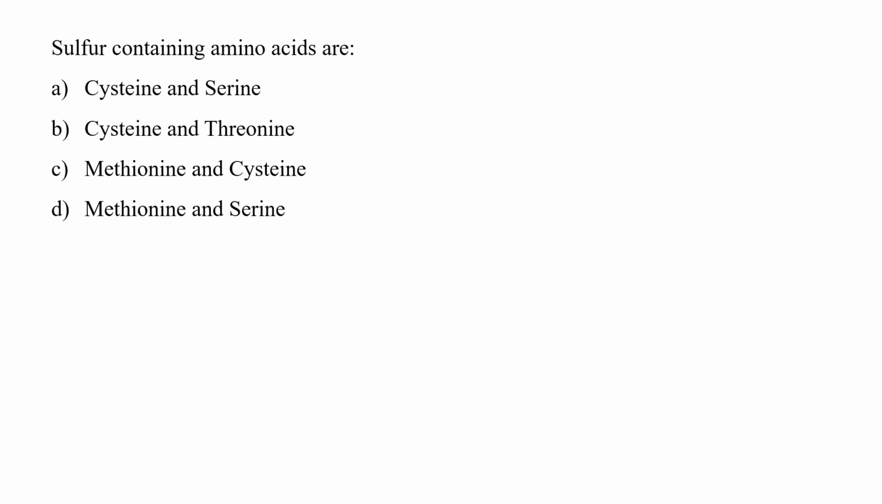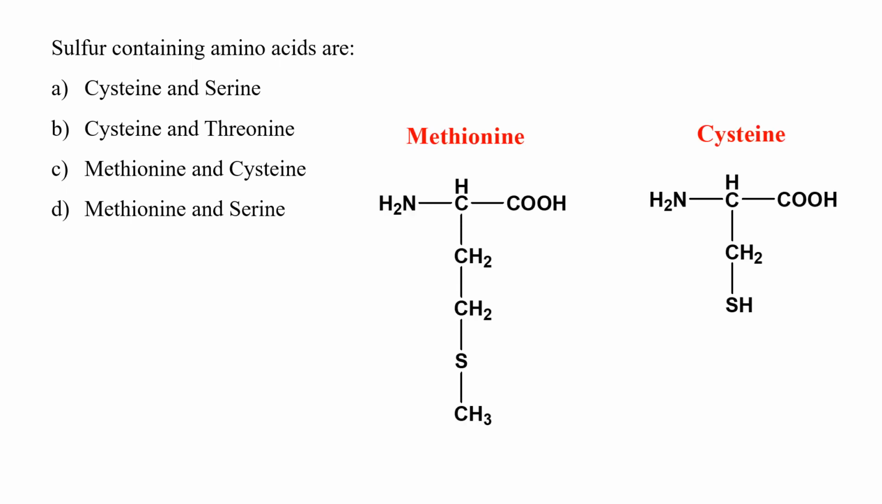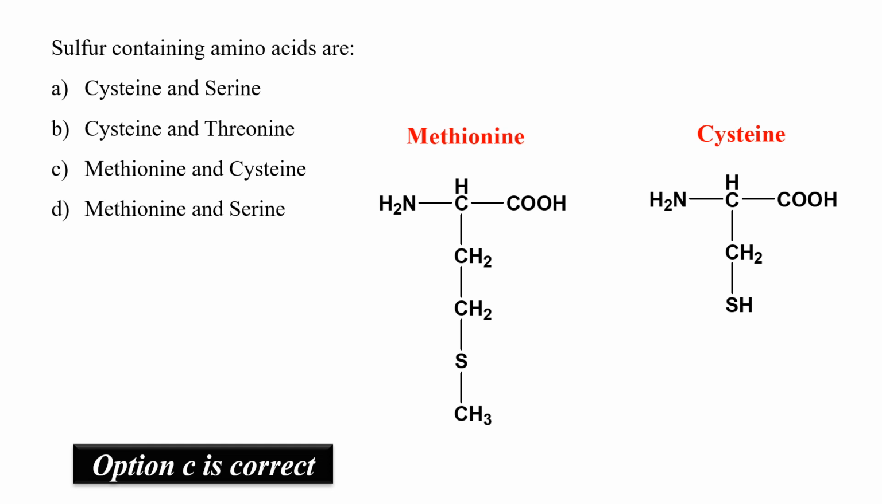The question is, sulfur containing amino acids are. In the given picture, it is clearly shown that methionine and cysteine both contain sulfur. So our correct option is C, that is methionine and cysteine.